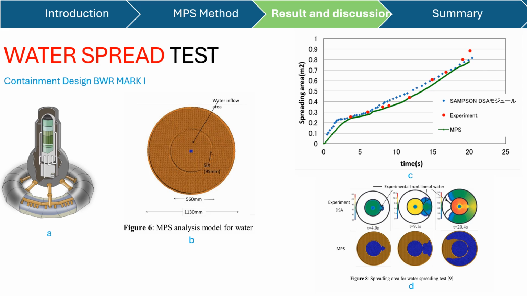From the center, it will spread from the slit to the surface of the circle, and we can see how it spreads over time from the graph in picture C. We can know that the MPS is not so different, or high precision, with the experiment. This is compared to Samsung DSA, even though the Samsung DSA is also not so different from the experiment. Okay,